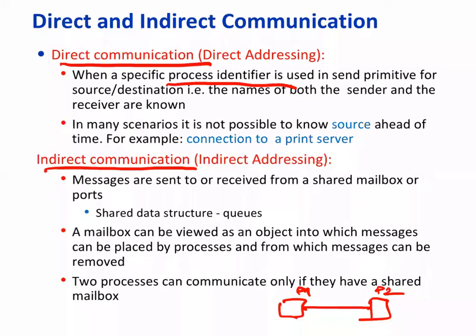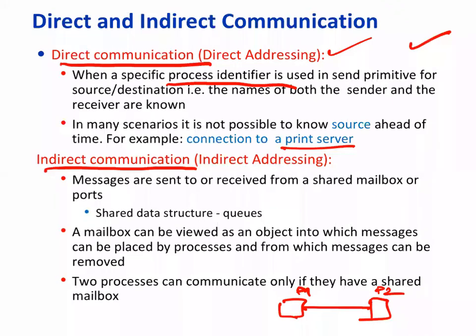See, for example, suppose there is a common printer, a department printer where all of you can print. Who is printing is not known right in the beginning, at the time of programming. It's a dynamic thing, right? So this kind of mechanism, where there's direct communication or direct addressing, will not work.